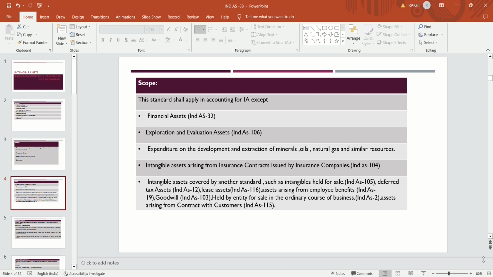Firstly, what do you mean by exploration? What do you mean by evaluation? There is a separate standard to deal with this, like Ind AS 106, which talks about exploration and evaluation assets. But this standard does not specifically talk about exploration and evaluation assets. It generally deals with the exploration and evaluation right, the license given by the government to the company to explore or evaluate assets.